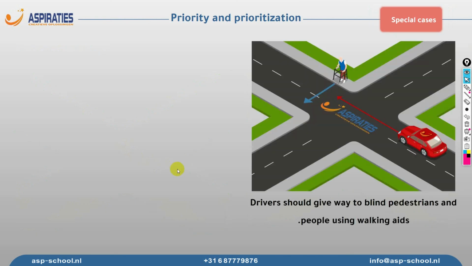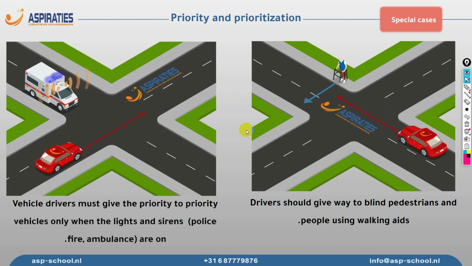Now here we have a special case. We see a senior person trying to cross the street using a walker. We are also crossing this intersection. In this case, we have to give the priority to the pedestrian as a special case. As you remember, we also discussed those cases in our first session. Also, among the special cases that we discussed, if we have a priority vehicle, then we must also give the priority.